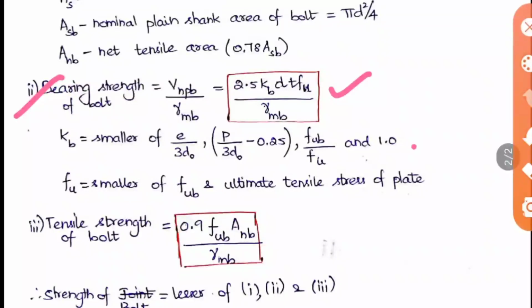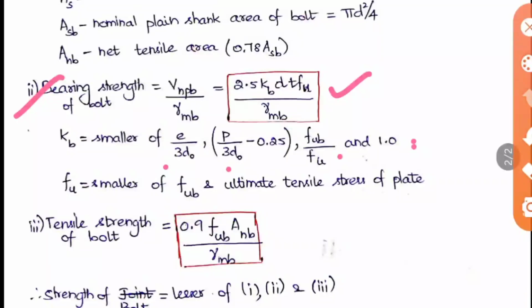Okay. So this kb is nothing but the smaller of these 4 terms. So it is e by 3 d naught. d naught we know it is the diameter of the hole. e is nothing but the edge distance. And p by 3 d naught minus 0.25. So p is the pitch. Fub by Fu and 1. So out of these 4, whichever is the smaller value we get, that only we should use as kb. Okay, so this is a somewhat long process, like for 10 mark questions or 5 mark questions. So mostly they won't ask this in the objective questions. Okay, but knowing all these formulas is important. And this is the formula for the bearing strength of the bolt.